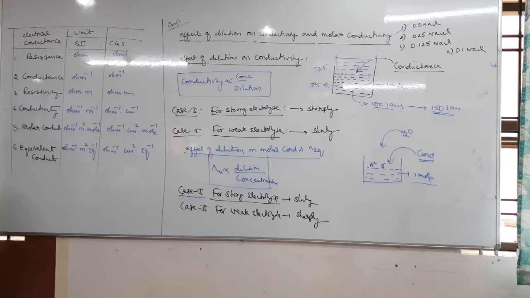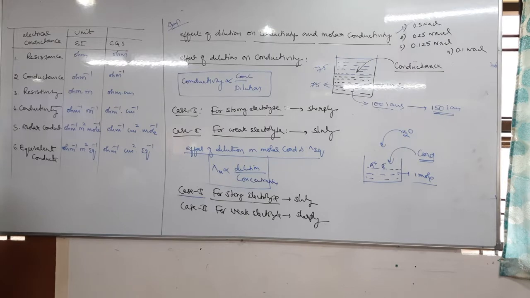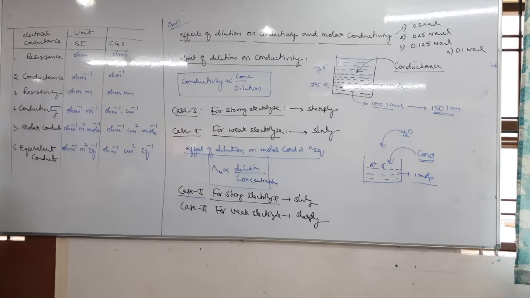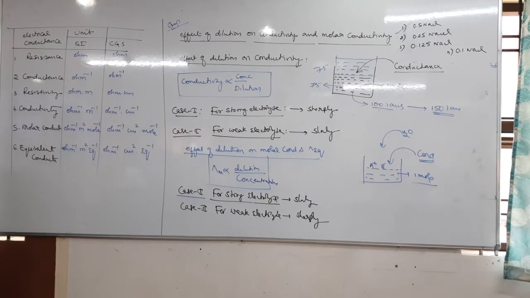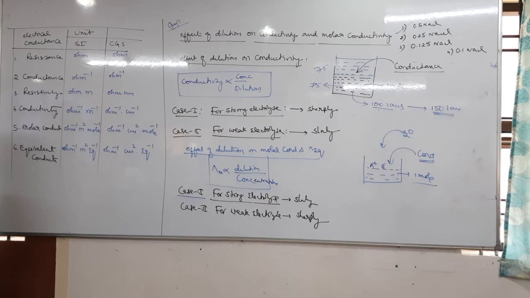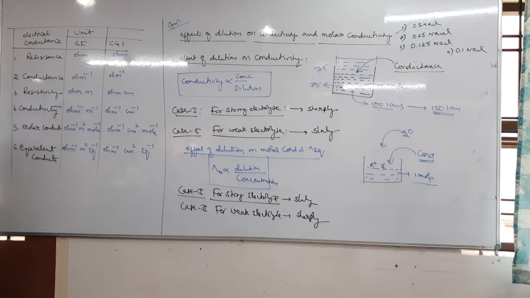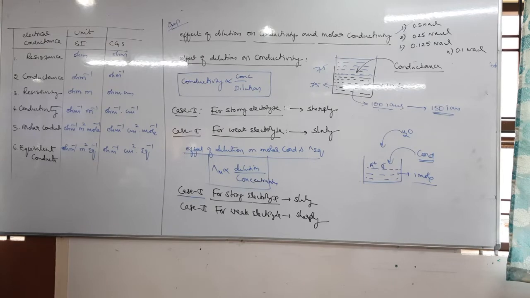On dilution, number of ions does not increase, but interionic distance between cation and anion increases.